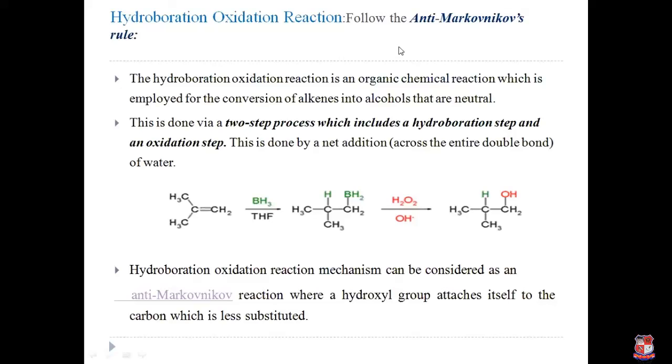Second reaction, hydroboration oxidation reaction, which also follows the anti-Markovnikov rule. So this is a two-step process which includes the hydroboration step and the oxidation step. So first we add boron in the reaction, and then in the presence of hydrogen peroxide, the oxidation step occurs and the final product, alcohol, is produced, and it follows the anti-Markovnikov rule. The anti-Markovnikov rule comes under the free radical addition reaction.